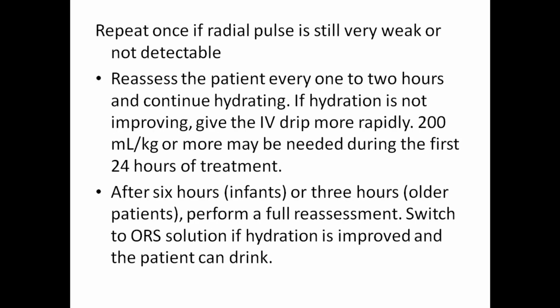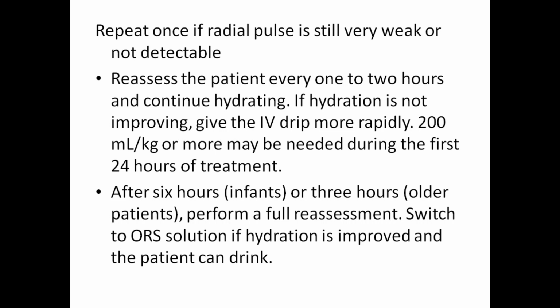Also repeat it; if the radial pulse is still very weak or not detectable, then reassess that patient every 1 to 2 hours, and continue hydrating.